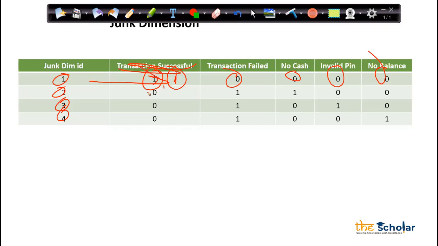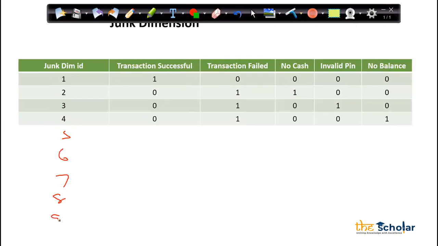But let's say my transaction is not successful. So it failed, obviously. But what is the reason? No cash. Another transaction failed. What is the reason? Invalid pin. Another transaction failed. What is the reason? No balance. So basically, I am creating a table which is actually helping me to put all the transactions which are happening in my ATM with all the details of the transaction.